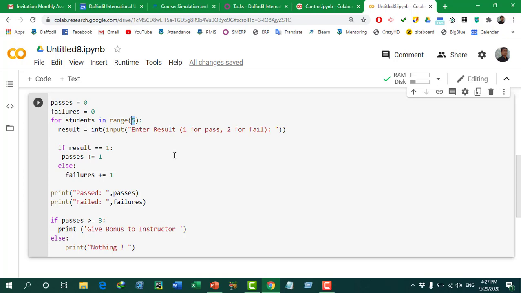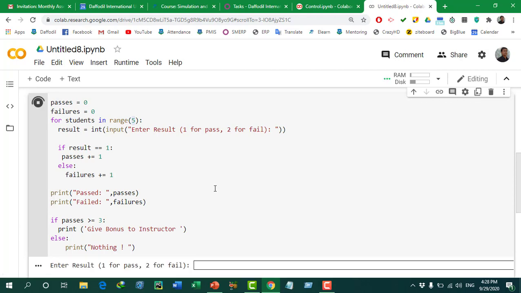So here we are actually dealing with a nested loop. You can see there is a for loop, and inside the for loop there are two if statements. That's what is called a nested loop, a loop inside another loop. So let's run the program.